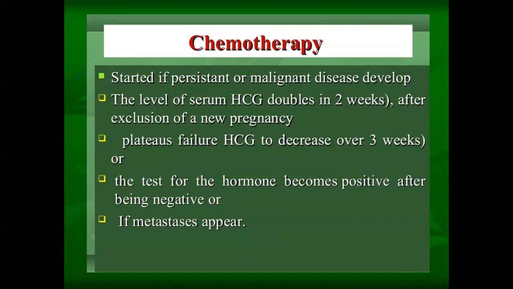Okay. Then if metastasis is appearing, or if the test for the hormone becomes positive after being negative. It means that after the abortion or after the removal of an ectopic pregnancy, if the HCG test becomes positive, then it is understood that there is growth of trophoblastic cells, abnormal cells, so the woman has to go for chemotherapy.